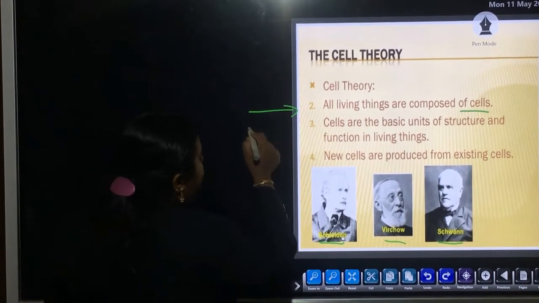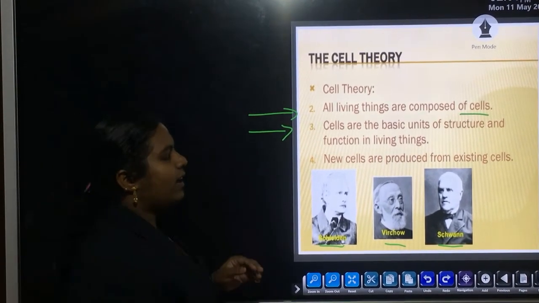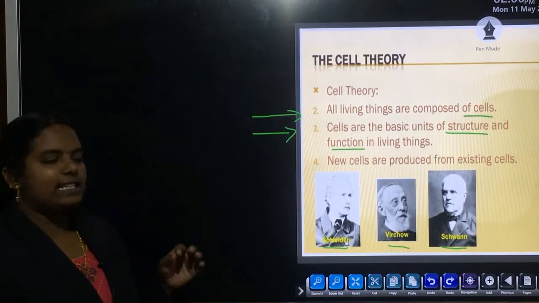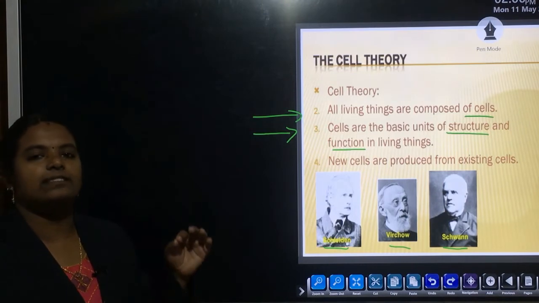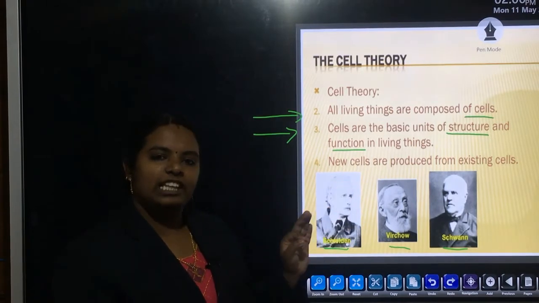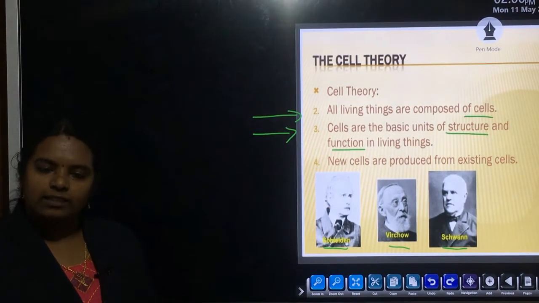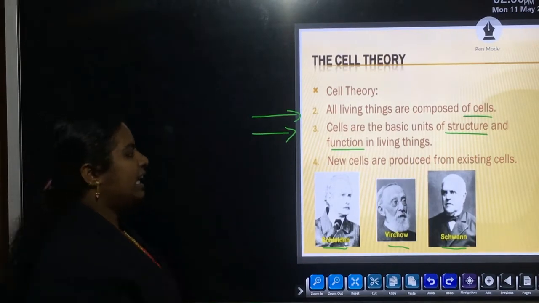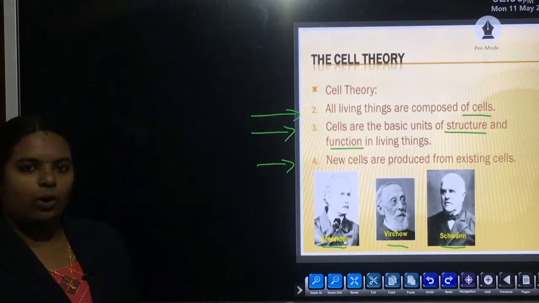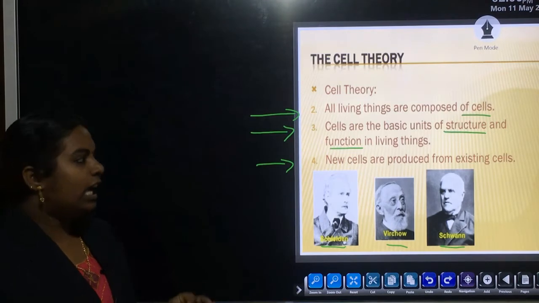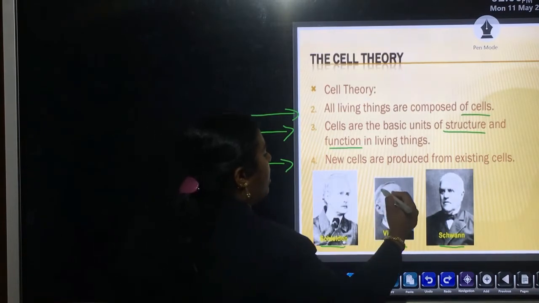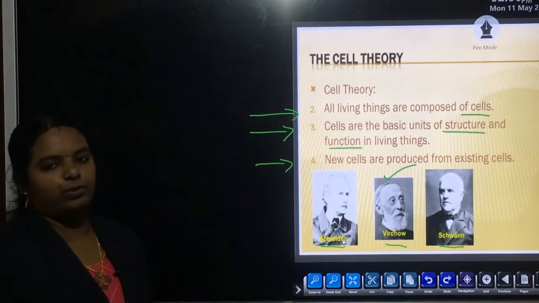Then the second point of cell theory is that cells are the basic unit of structure and function. The cell is the structural unit of life, as well as the functional unit of living things, because the body of a living organism is made up of cells. The last point is that new cells are produced from existing cells, or omnis cellula e cellula. The meaning is that new cells are produced from existing cells. This point was proposed by Rudolf Virchow.